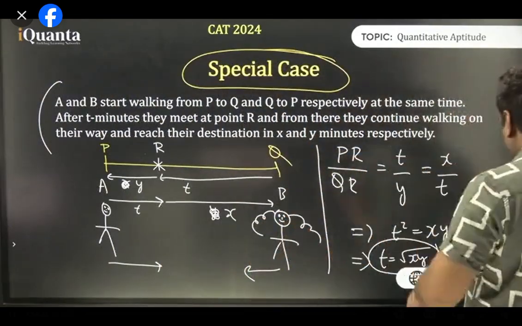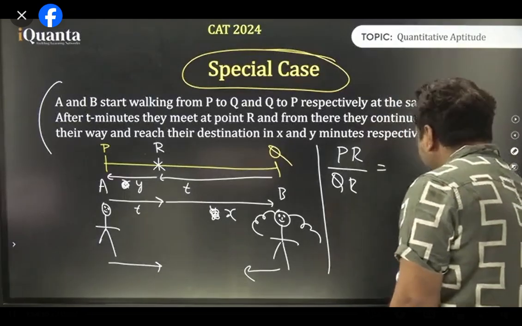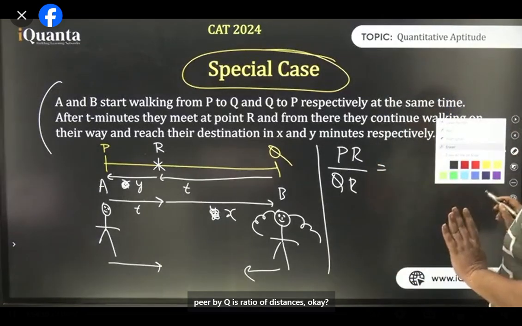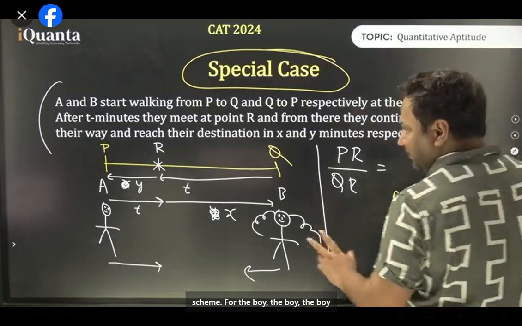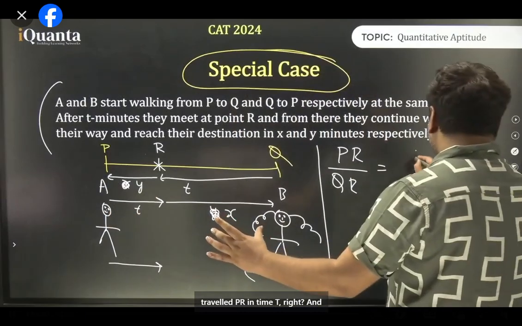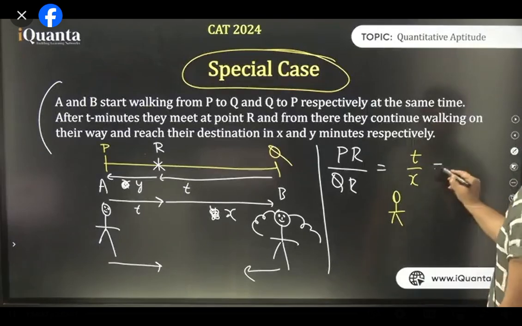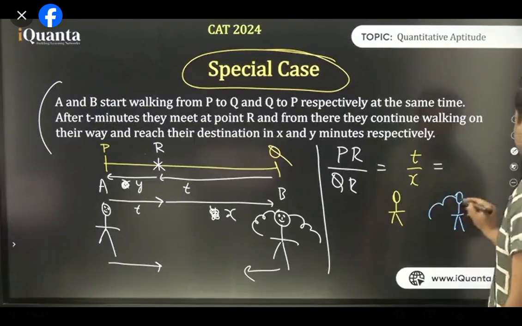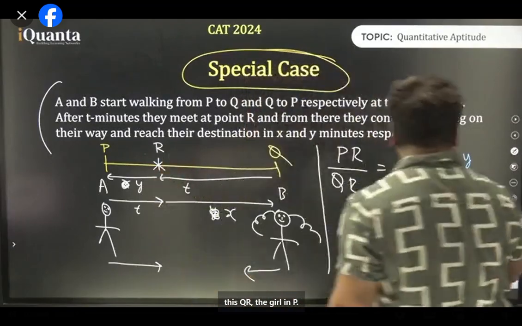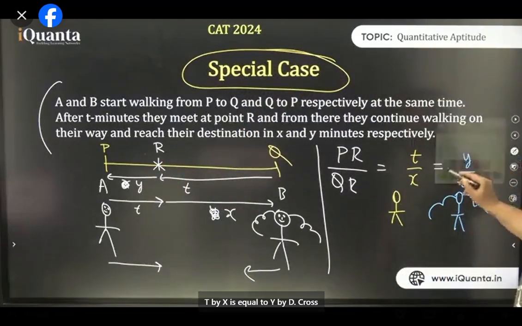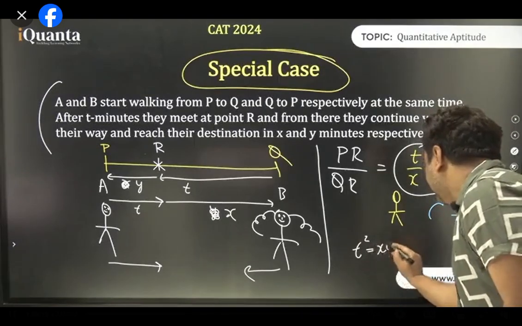PR by Q, that is the ratio of distances. So for the boy, I'm using the color scheme. The boy traveled PR in time T, and QR in time X. And the girl traveled PR in Y and QR in T. So you can solve these two. T by X is equal to Y by T. Cross multiply, you'll get T square is equal to XY. Clear, everyone?